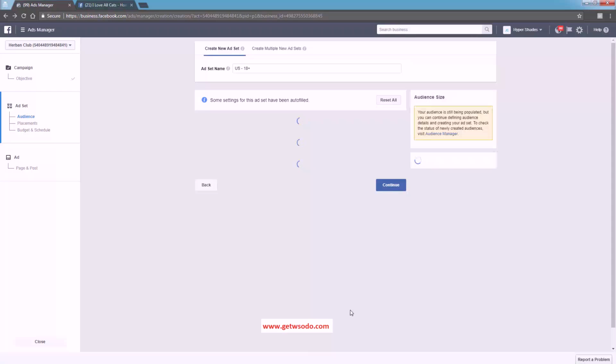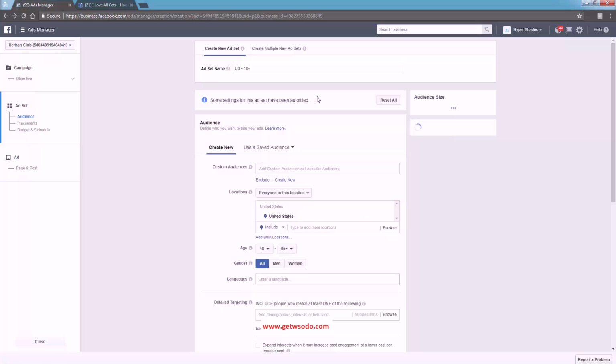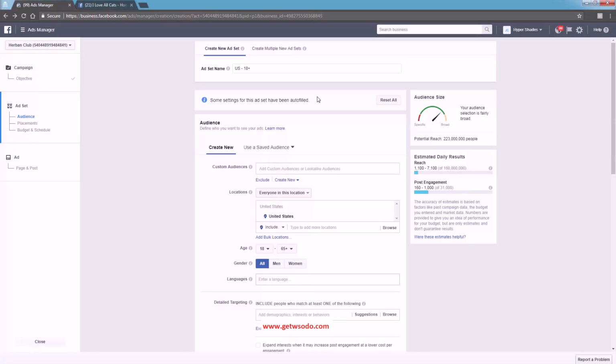You're not going to see a conversion event up here. Why is that? Well, we don't have any conversion pixel. We're not running a conversion objective. We're running a PPE event. Website conversion, or the conversion pixel, sits on your website. PPE speaks nothing to your website. It has nothing to do with your website. Therefore, it's not going to ask you for an objective.